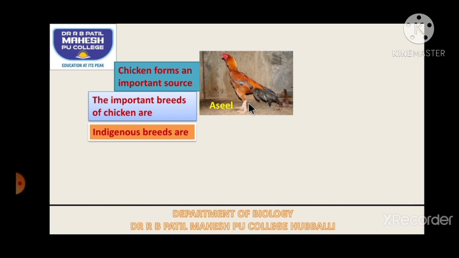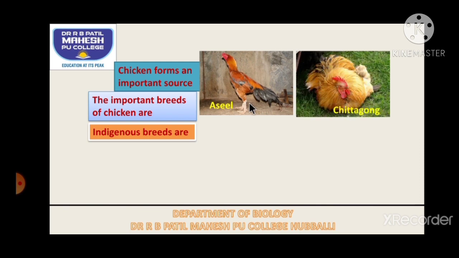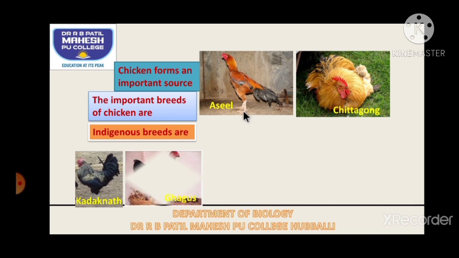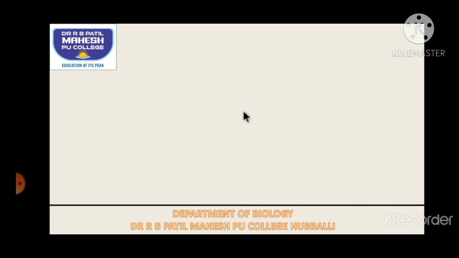This you might have seen because it is commonly used in cockfighting. The second one is called Chittagong. The third one is called Kadaknath. Kadaknath is said to have very delicious chicken meat, and its meat will be black in color. And Ghagus and Barsa are a few more examples of indigenous breeds.